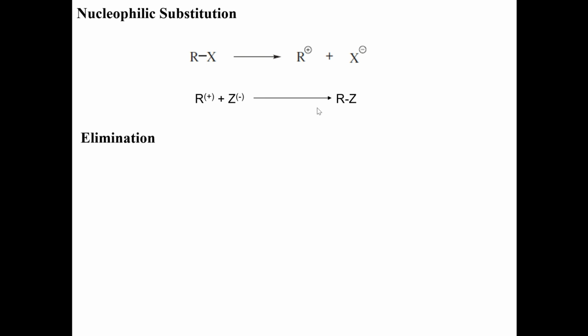It can undergo an elimination reaction by losing a proton from the beta carbon. When it loses a proton from the beta carbon, it gives an alkene.